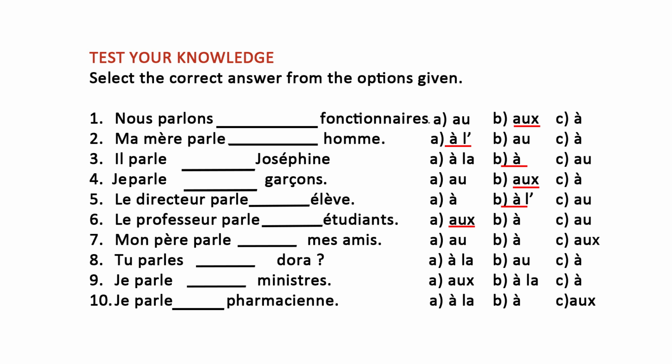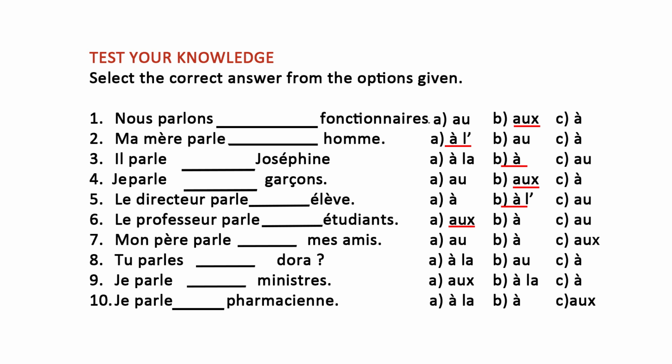7, we have mon père parle-mes amis. So here, try whether you can get the answer. Mon père parle. My father speaks to or talks to. Can even put it in the progressive sentence. Mon père parle. My father is speaking. Then mon père parle mes amis. Mes amis, my friends. Okay, so what do you think will be there?